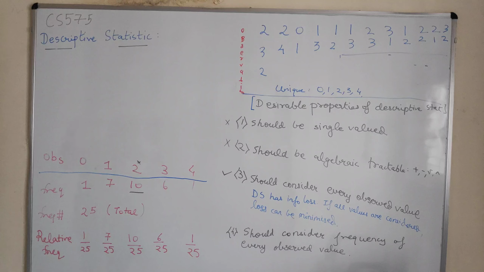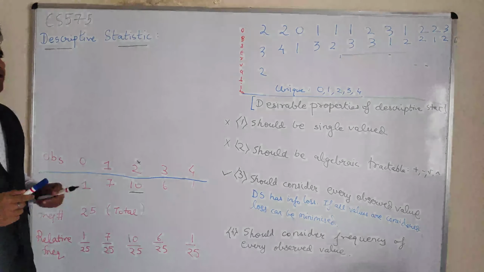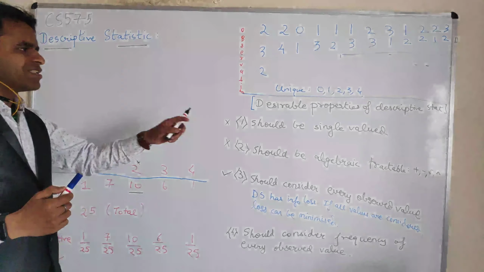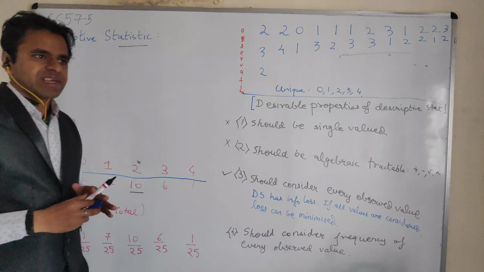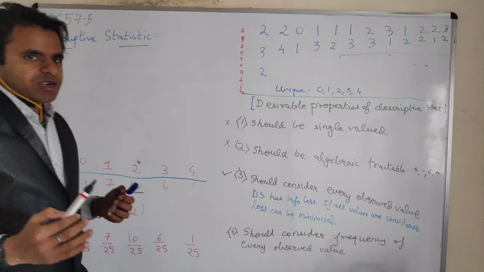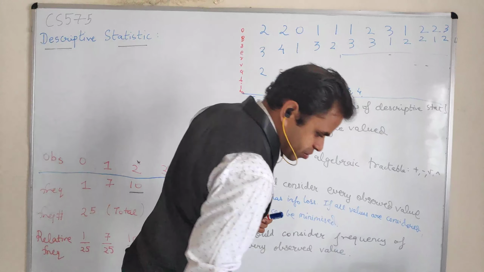Hello class. So we were looking at the desirable property of descriptive statistics. In the last lecture we saw what is mode and why mode is not a good descriptive statistic. Now we will look at the median. I think everybody knows what a median is, but we will still look at an example.